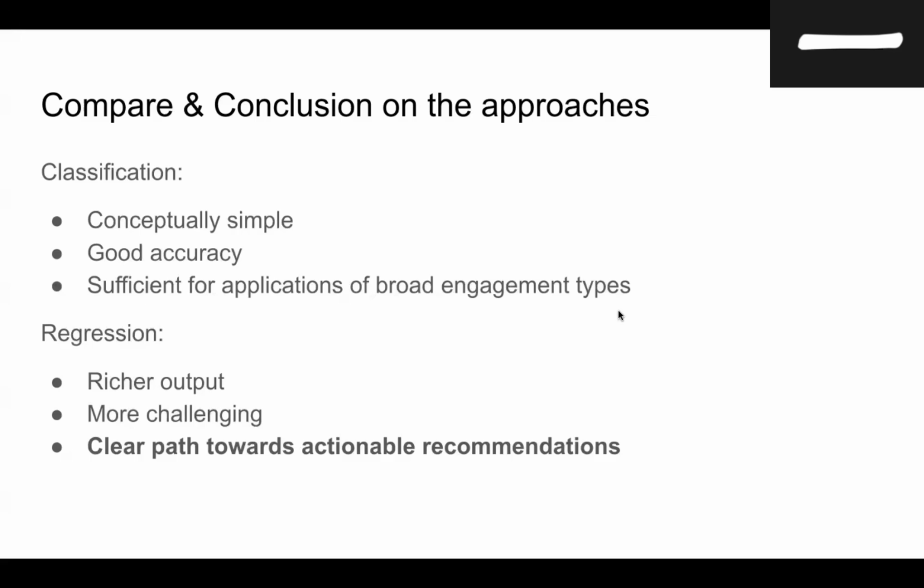This makes the regression model a natural foundation for a full recommendation pipeline, especially if future work improves prediction accuracy for long playtime users. Taken together, the two approaches complement each other. The classifier offers accuracy and simplicity, while the quantitative predictor opens the door to generating meaningful, personalized game recommendations.